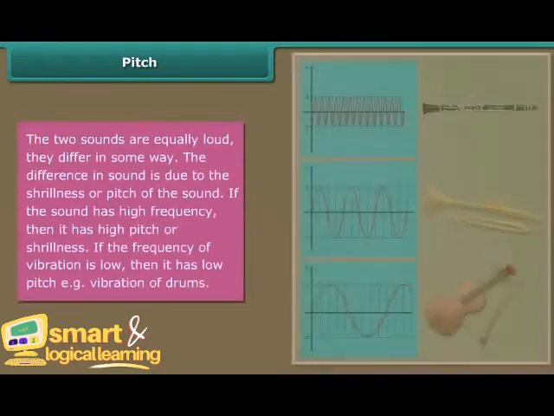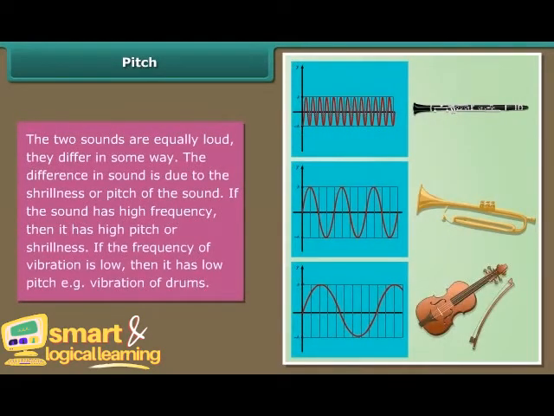Pitch. The two sounds are equally loud. They differ in some way. The difference in sound is due to the shrillness or pitch of the sound. If the sound has high frequency, then it has high pitch or shrillness. If the frequency of vibration is low, then it has low pitch, that is, the vibration of drums.